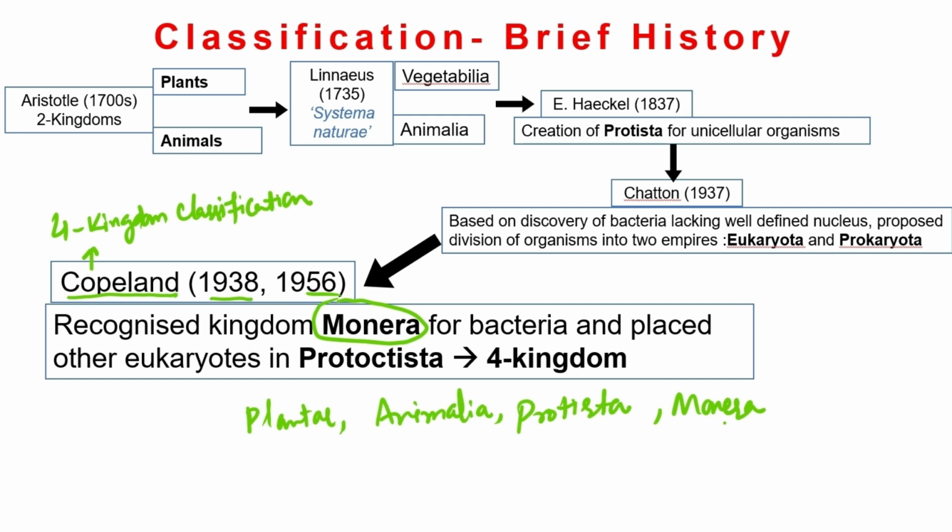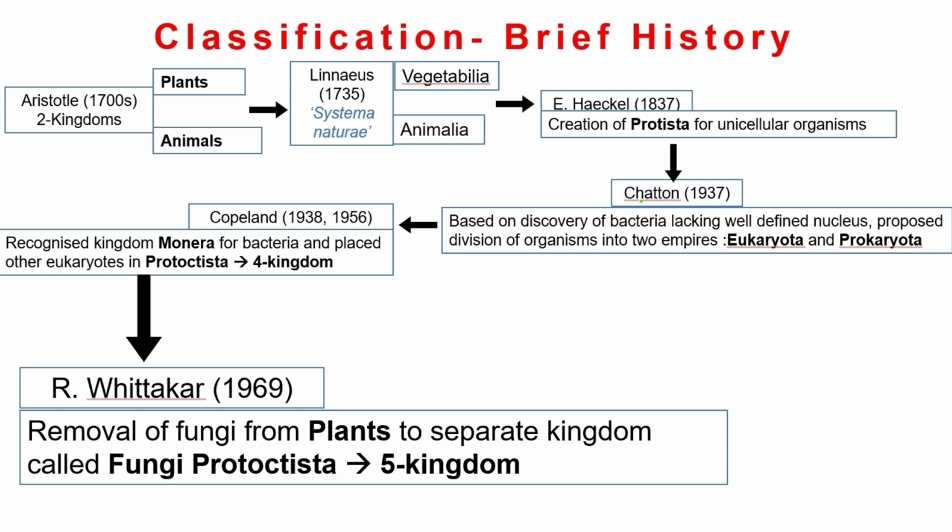other eukaryotes in Protoctista. Instead of Protista, he called them Protoctista. If you look at Ernest Haeckel, he created Protista, but it included both eukaryotes as well as prokaryotes. After Copeland's four kingdom classification, then came Robert Whittaker in 1969. He gave us the five kingdom classification.